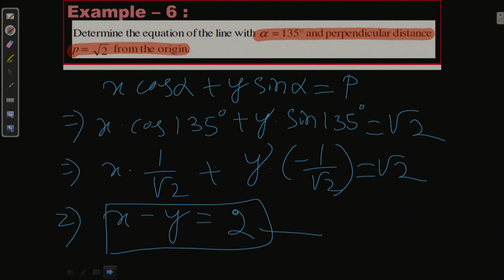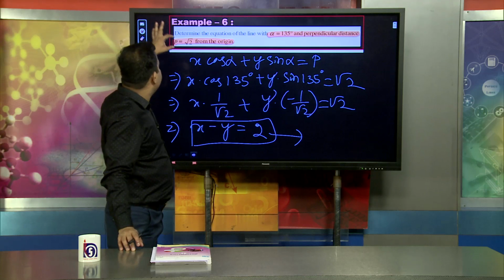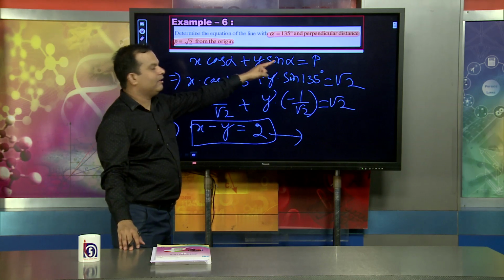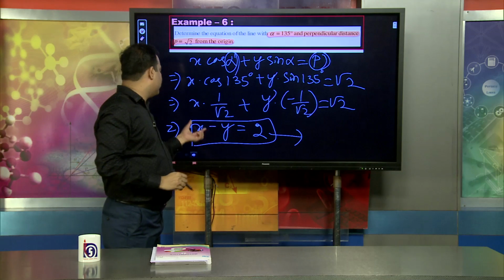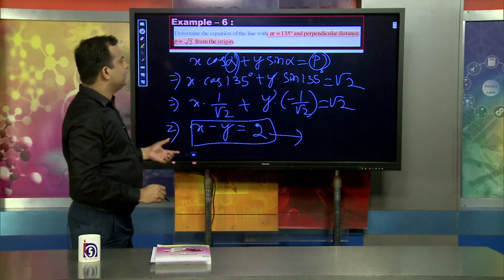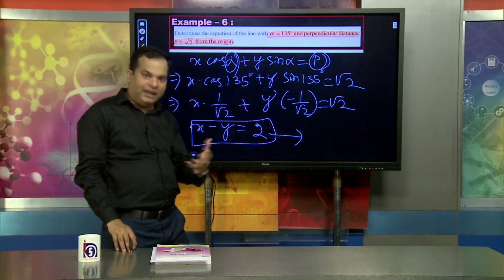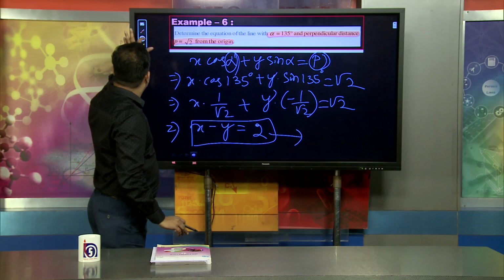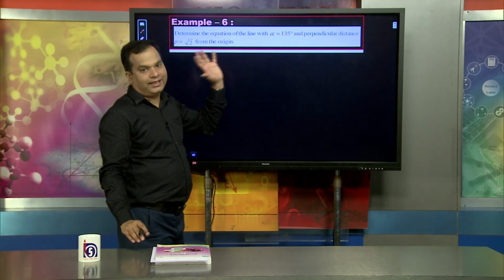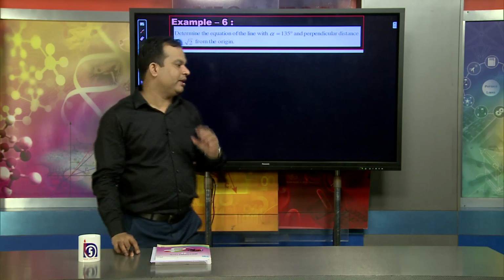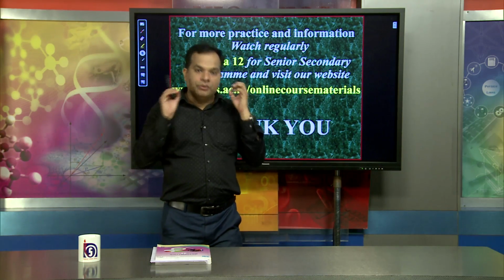This is the equation of the straight line where the perpendicular distance p and the angle alpha are given. That means x cos alpha plus y sin alpha equal to p, with p equal to root 2 and alpha already given. Dear learners, this is an important standard formula: x cos alpha plus y sin alpha equal to p, remember it.